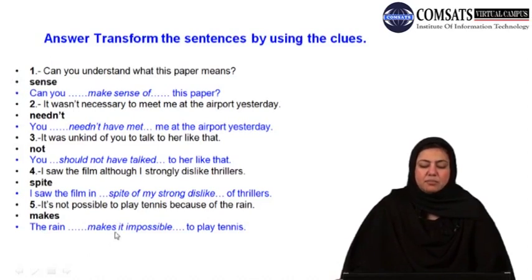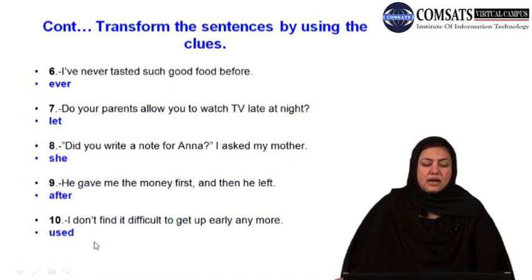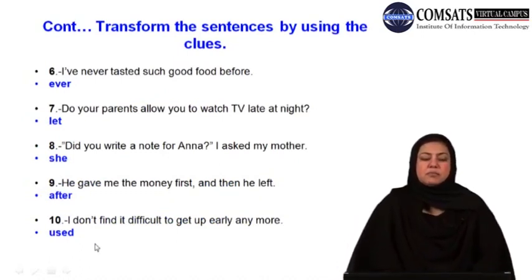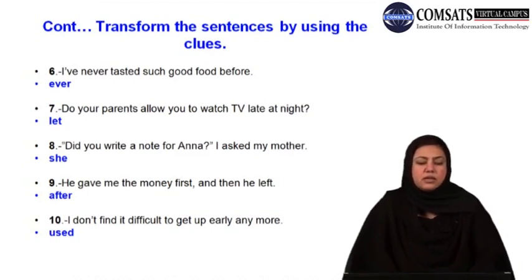The rain makes it impossible to play tennis. So instead of using this auxiliary form is, if you want to use a direct verb makes, what you would do is the rain makes it impossible to play tennis. With this we move on to the next slide, and here again we have a set of sentences where some transformation is to be made with the help of the clues that are given.